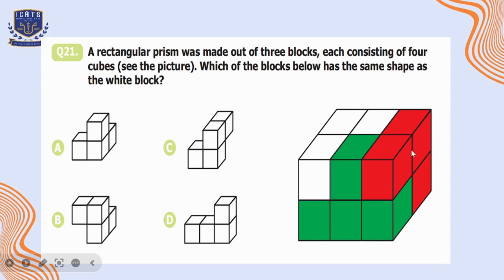For the red block, 3 cubes are attached together, but here the fourth cube of the red block will be in the lower row, because in the upper row we can see that the white cube is attached with the red one. So if we look at the white block, it has 3 cubes attached together, and the fourth cube of this block will be under the corner cube, which is shown in option A. Here we can see that 3 cubes are attached together and the fourth cube is in the second layer. So option A is the suitable option here.